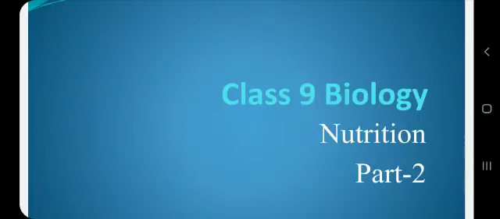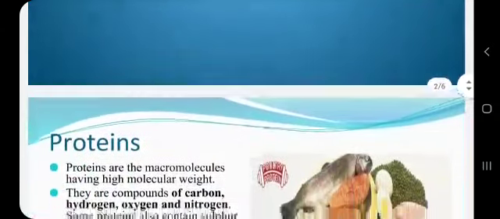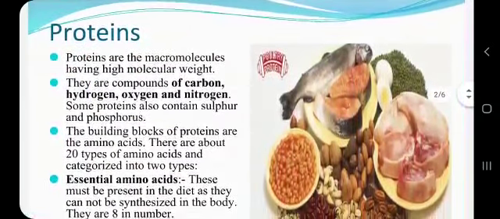In a previous video, you studied about the different components of foods and also about the types and importance of carbohydrates. Now in this video, you are going to study about the proteins and lipids. Now proteins, these are the macromolecules having high molecular weight.